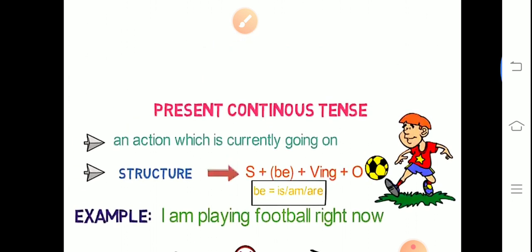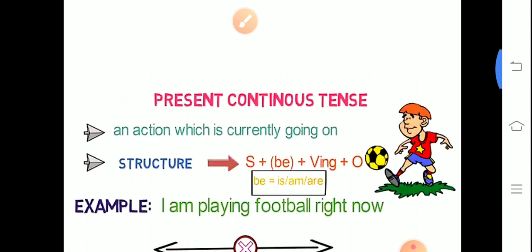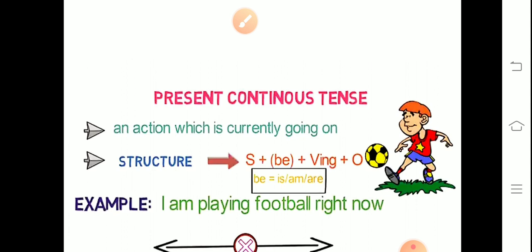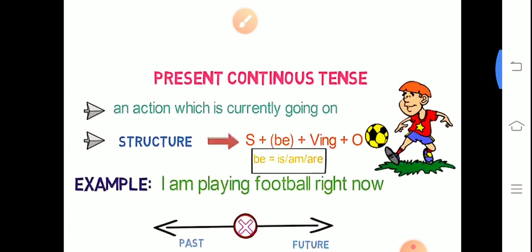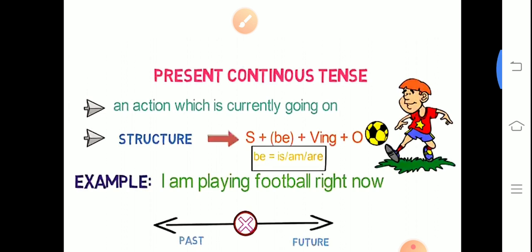So first of all, present continuous. We are going to start an action which is currently going on. Present continuous tense is a kind of tense in which we show the action that is going on at the current time. Suppose it's raining outside, that is the present continuous tense. The action that is currently going on. I am teaching you, that is a current action. You are studying, this is a current action. So this is shown with the help of present continuous tense.